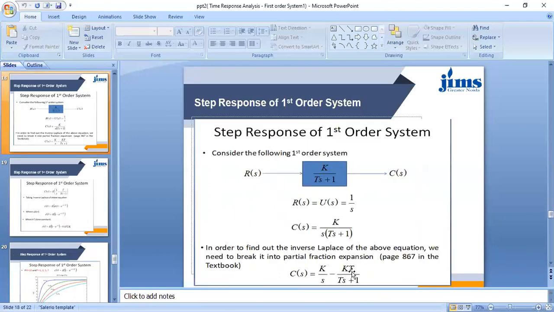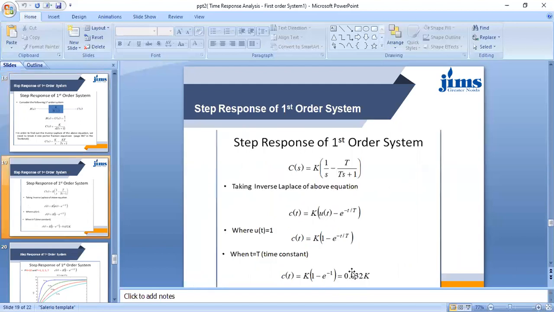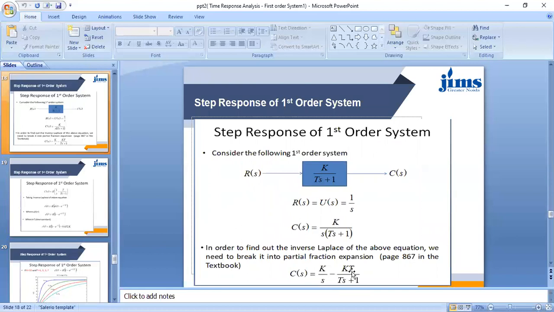Now the step response of the first order system. Consider the following first order system. This is Rs, C s by R s is equal to k by Ts plus 1. We know that this is the transfer function of the first order system. Rs is the reference input, and this is equal to what?